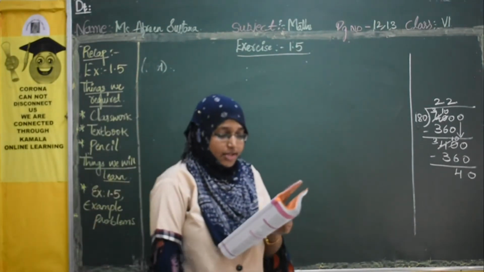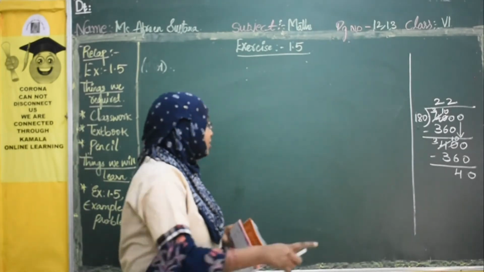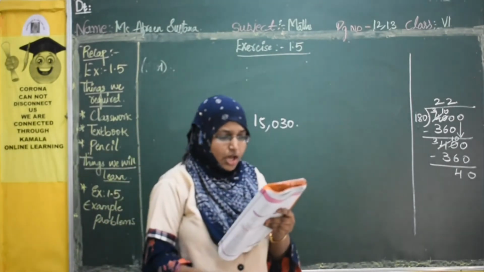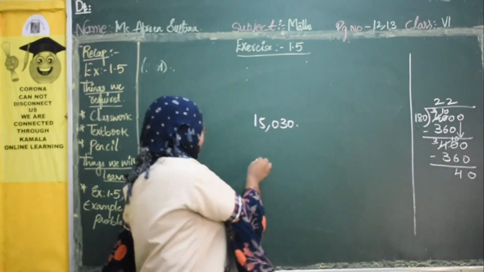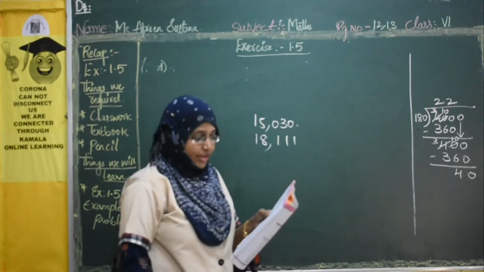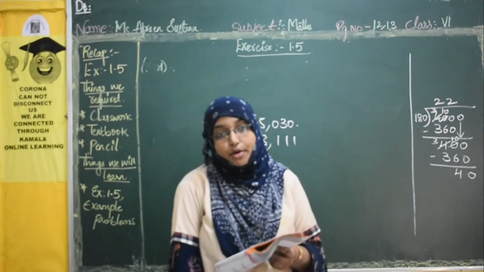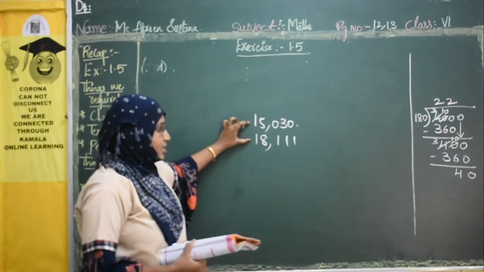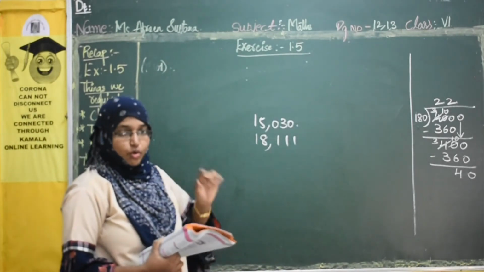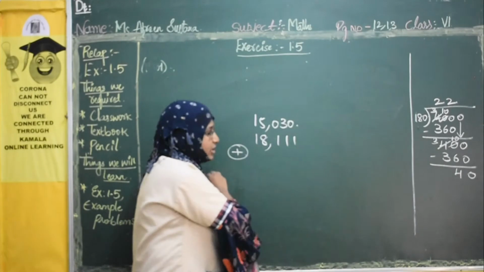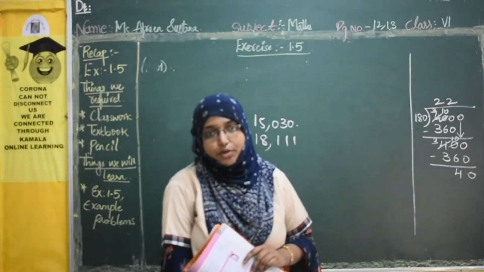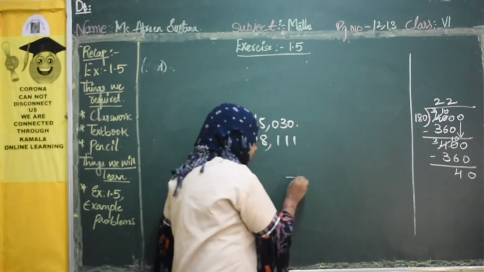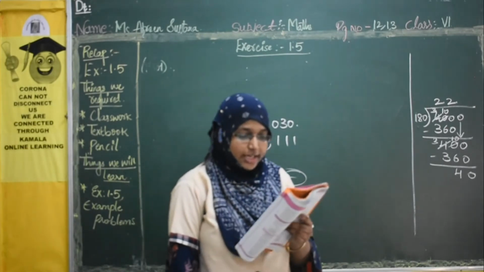See first what they said, runs scored in test matches by Tendulkar is how much? 15,030. Runs scored in one day matches is how much? 18,111. And what they asked, what is the total number of runs scored by him in both formats? So what we have done? We have done the addition. So whenever they ask what is the total, we will do addition. If they ask how much is left over, or what is the difference, then we will do subtraction. Right?